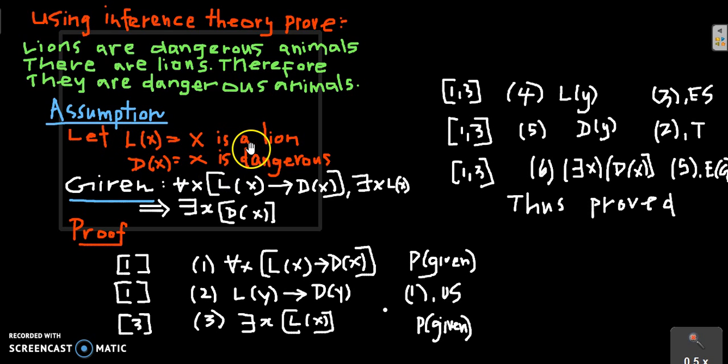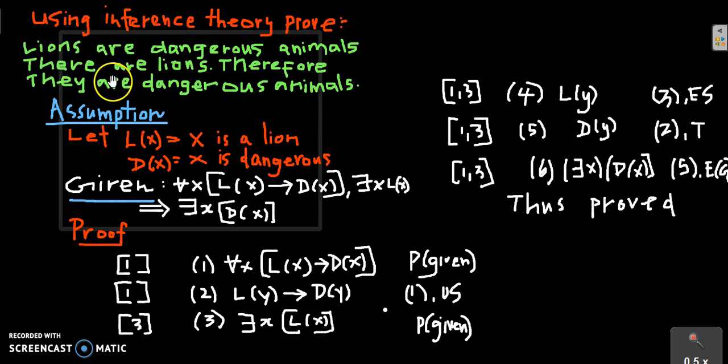With these predicates, lions are dangerous animals becomes: for all x, L of x implies D of x. For all lions, they are dangerous animals.